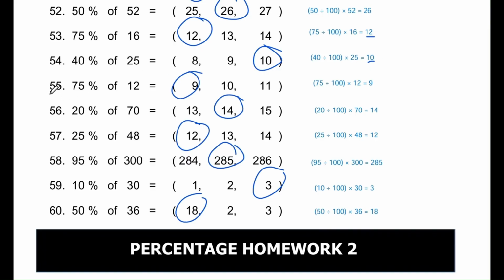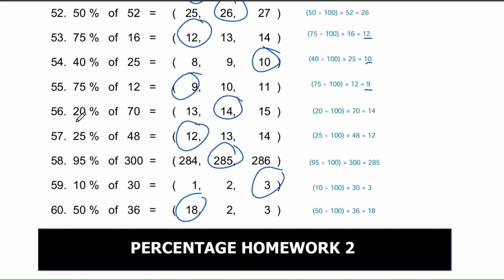Question number 55. 75% of 12 equals. The options are 9, 10, and 11. Correct answer is 9. 75% is 3/4, and 3/4 of 12 is 9. You can also do 75 divided by 100 times 12, which equals 9.